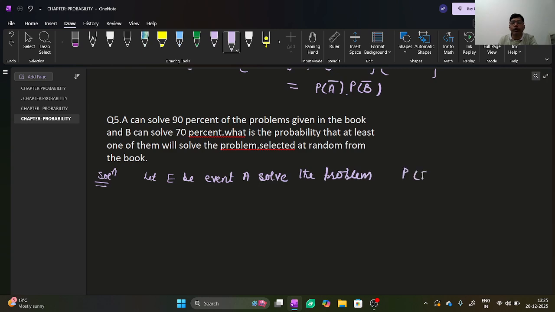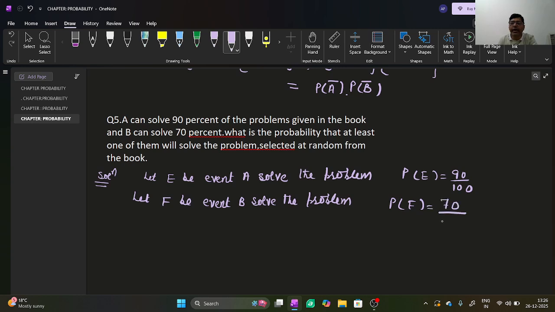Probability of E is equal to 90 by 100. Let F be the event B solves the problem. Probability of F is equal to 70 by 100.